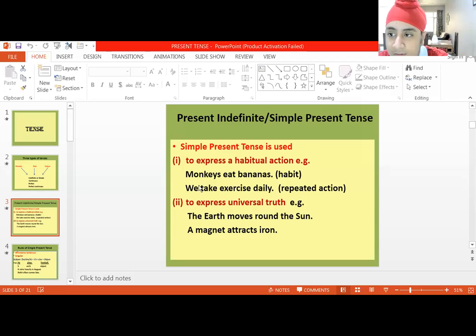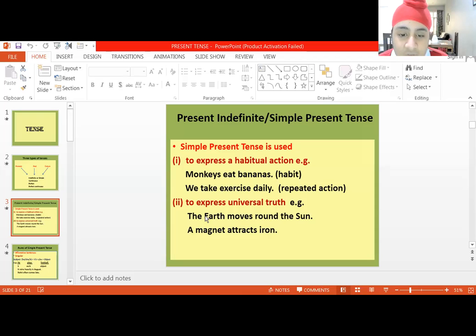Yes, ma'am. The first one is simple present tense. So it is used to express something which is actually happening right now, like see how it rains, or here comes Ashok. Then, ma'am, it is used to express a habitual action, which means some action that is done regularly or daily, like monkeys eat bananas, which means that it's their habit, and we take exercise daily, which is a repeated action.